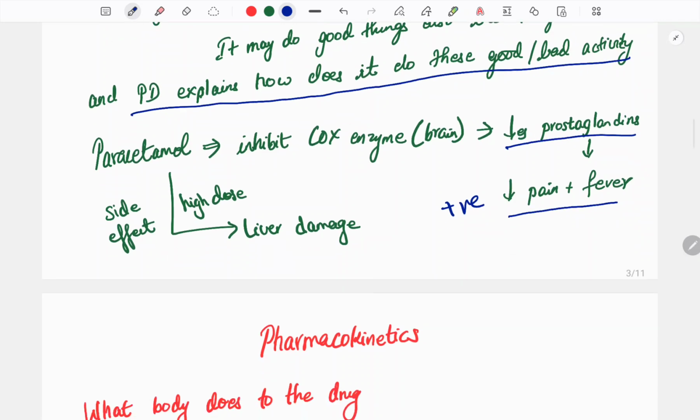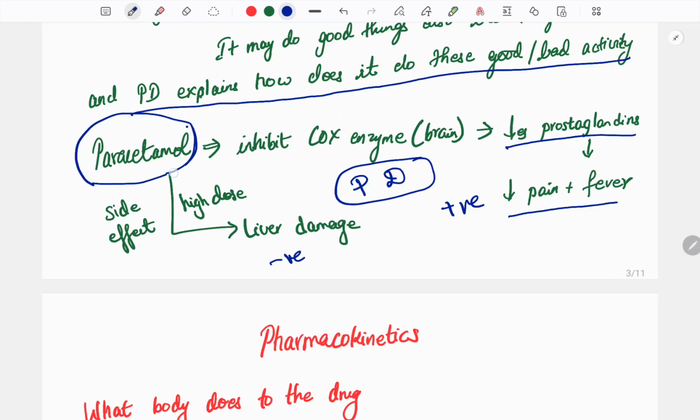But what about the negative effect? If we take a high dose of paracetamol, it can sometimes cause liver damage also. This is the pharmacodynamics: what the drug does to the body. Here the drug is paracetamol. One thing it does is decrease the fever and the pain.